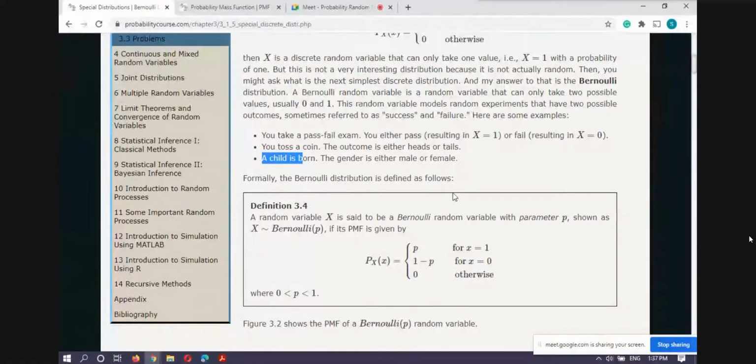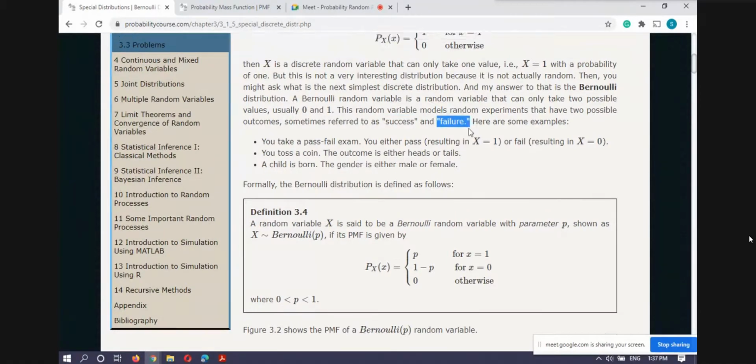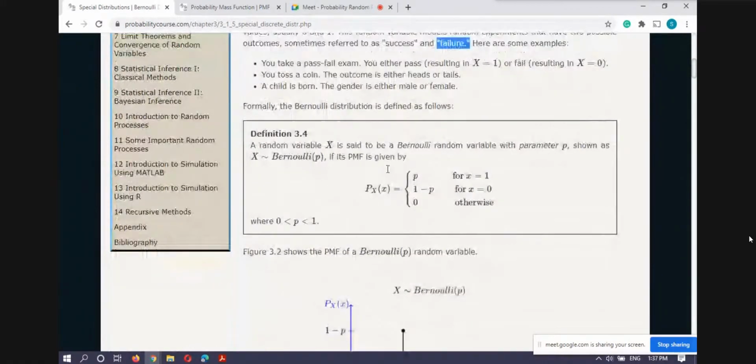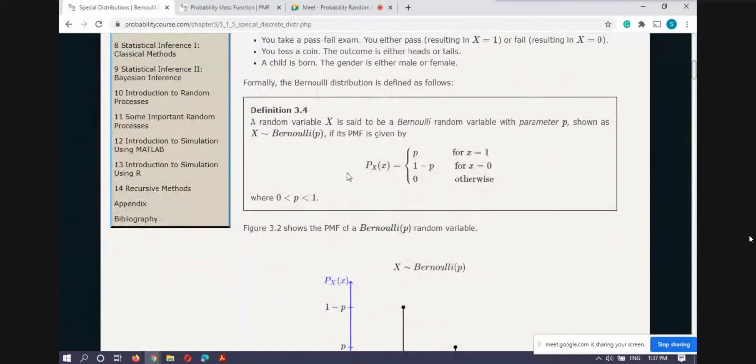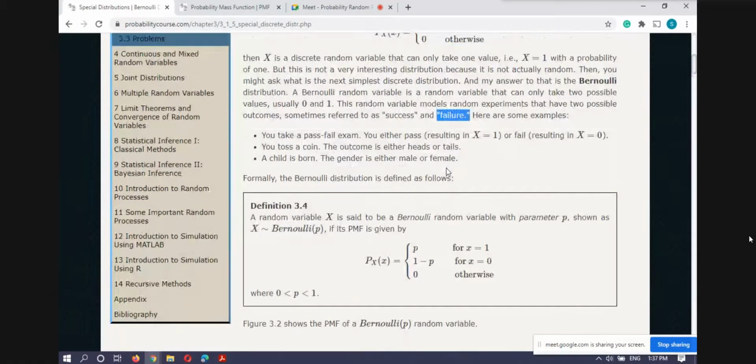So when we have two kinds of situations, one success and another failure, we use this kind of distribution. This is the mathematical definition of the Bernoulli distribution. In a situation in which this x follows the Bernoulli distribution, this random variable x is known as a Bernoulli random variable.